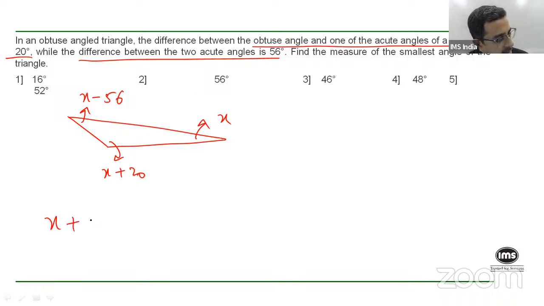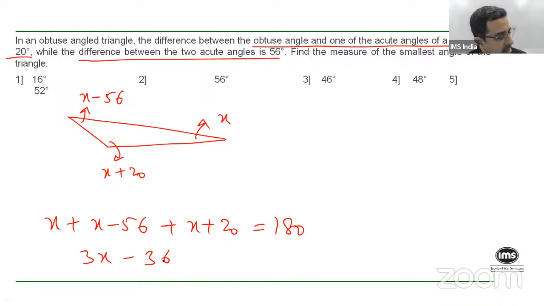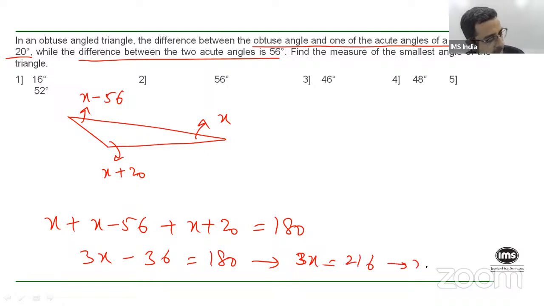So x plus x minus 56, the two acute angles, plus x plus 20, which is the obtuse angle, should give you 180, which means you basically get 3x minus 36 is 180. So 3x will be 180 plus 36, 216, correct? Which will mean x will be 216 upon 3, that is 72 degrees.